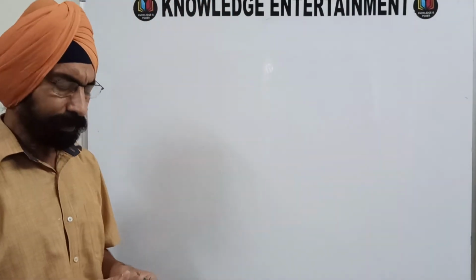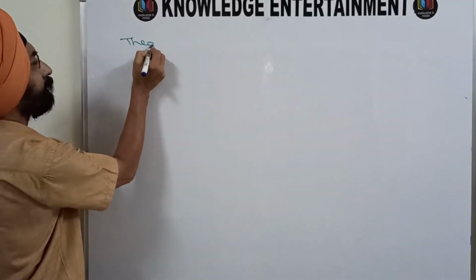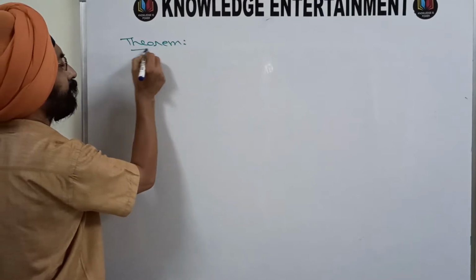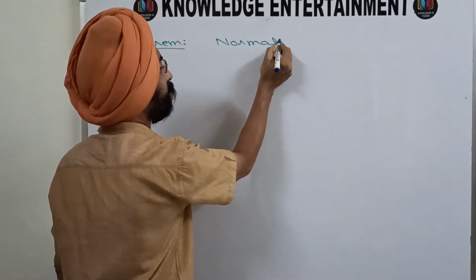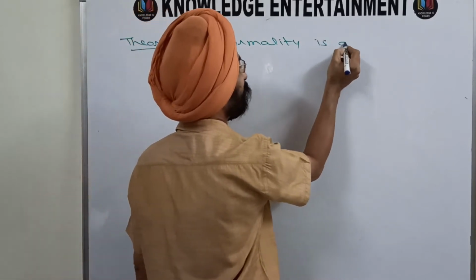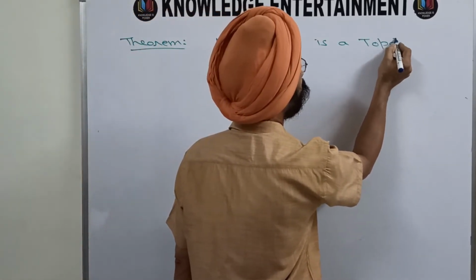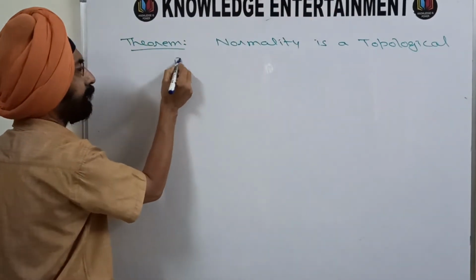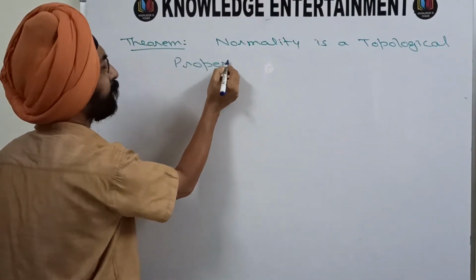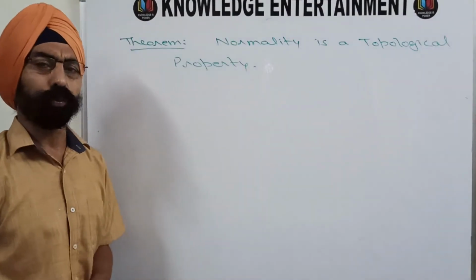So the next theorem in this series is: normality is a topological property. It is not hereditary, but it is topological.